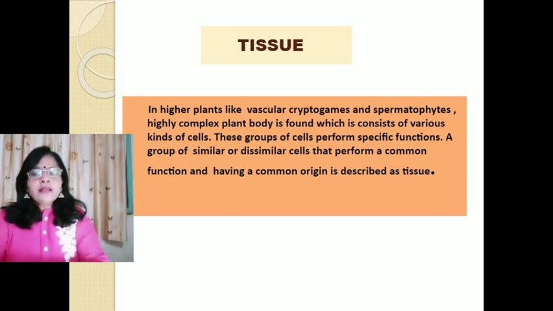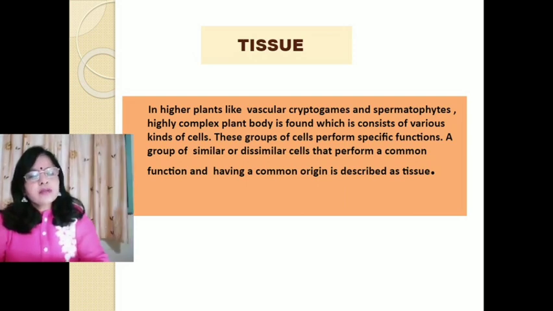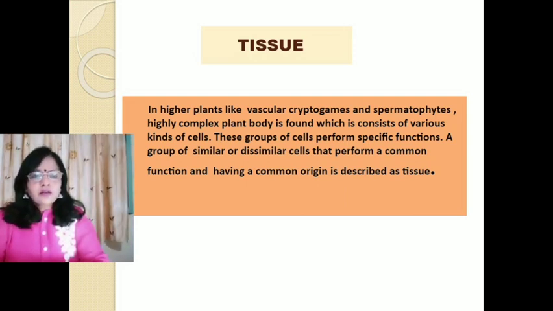So in higher plants like pteridophytes, angiosperms and gymnosperms, a highly complex plant body is found which consists of various kinds of cells. These groups of cells perform specific functions. So, tissue can be defined as similar or dissimilar cells that perform a common function and have a common origin. So, this is described as tissue.